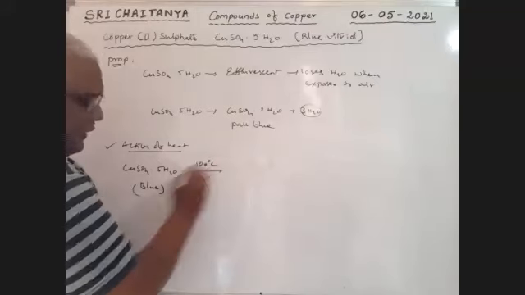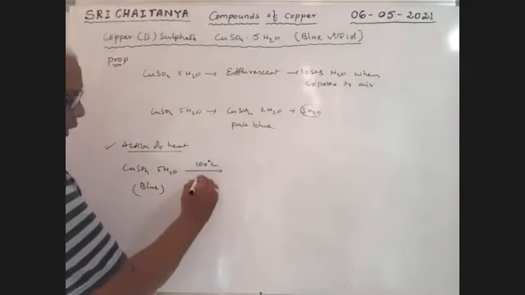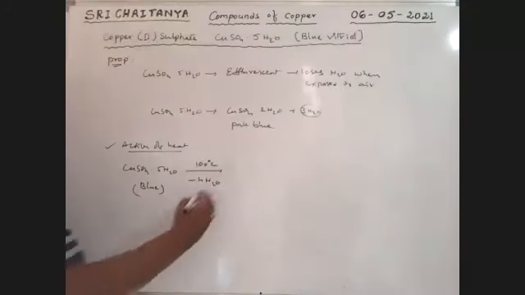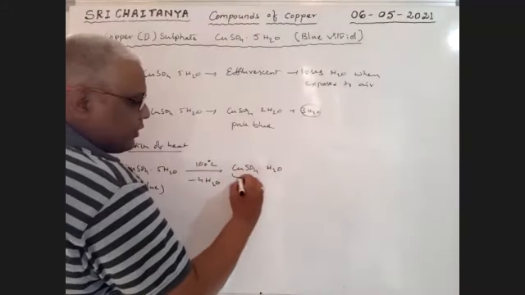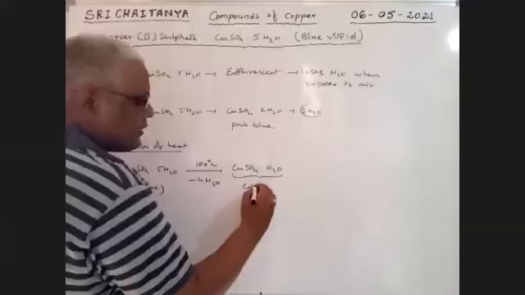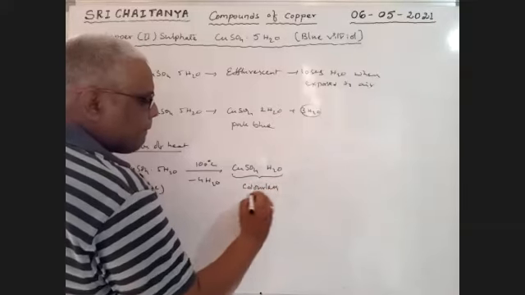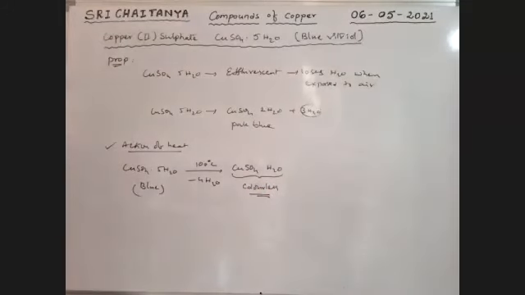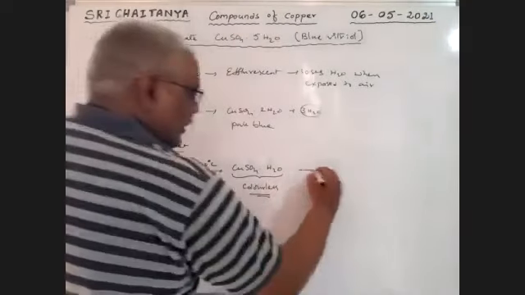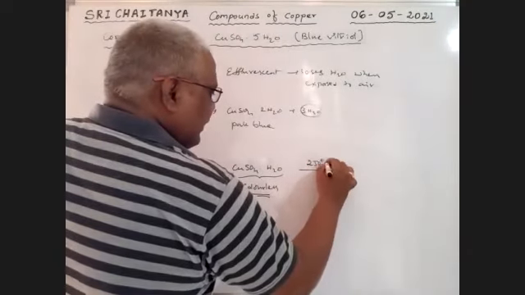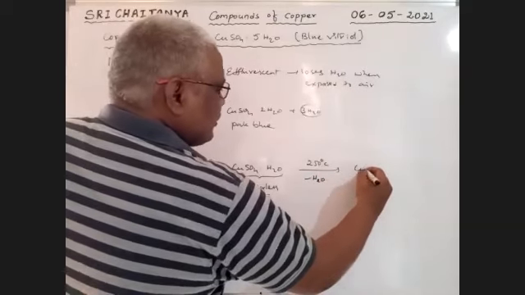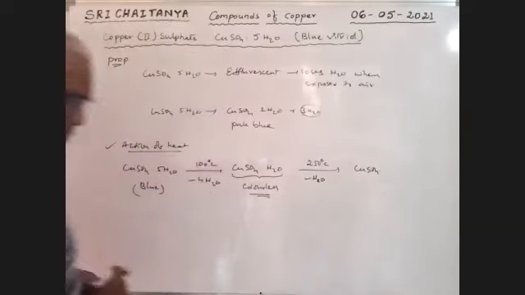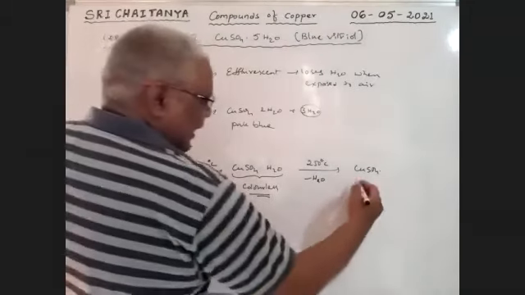Heated up to 100 degrees centigrade, it loses 4 water molecules and converts into CuSO4·H2O. Mind it, this is a colorless compound. If it is heated strongly up to 250 degrees centigrade, it loses that water molecule and gives CuSO4 itself, which is also a colorless anhydrous compound.